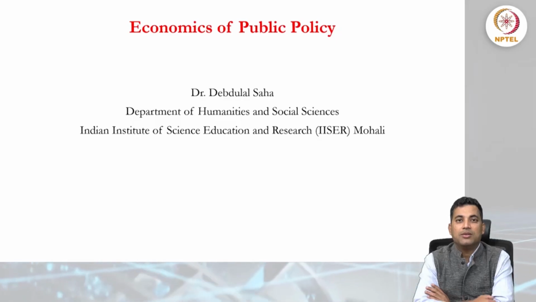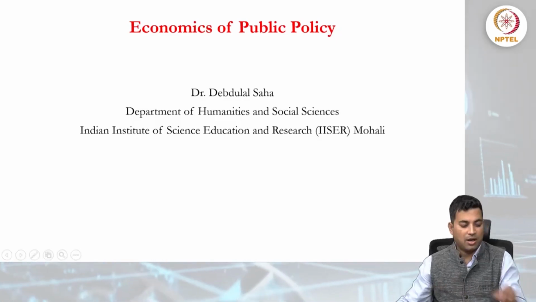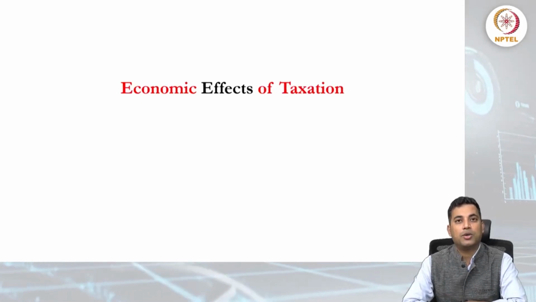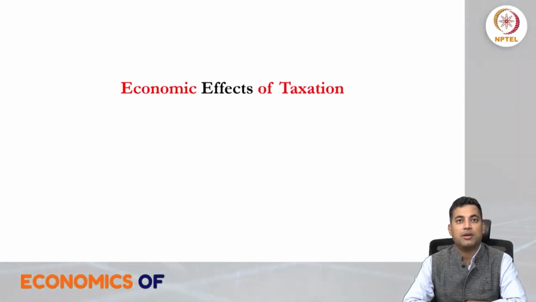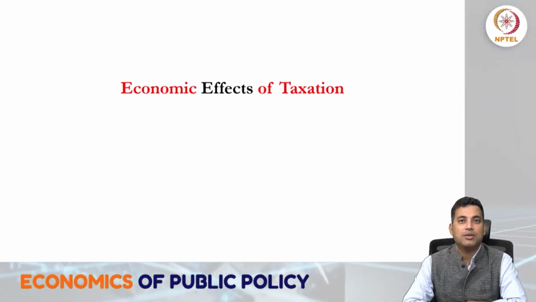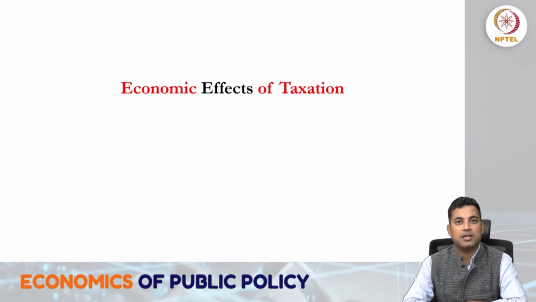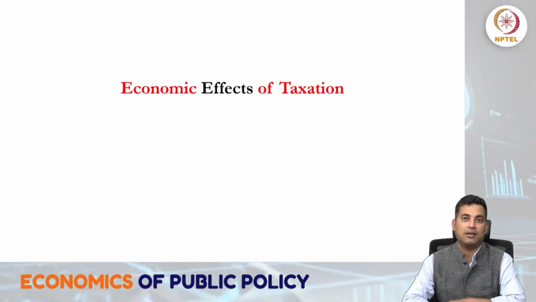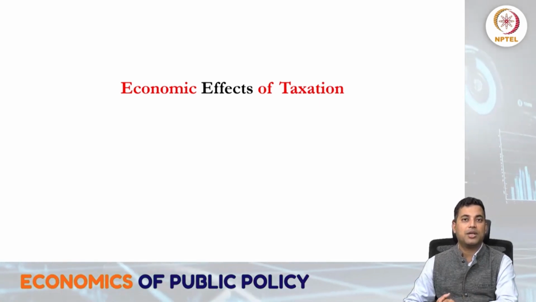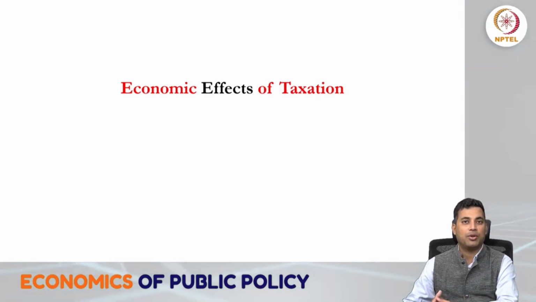So let us begin with what we are actually talking about when we discuss the economic effects of taxation. We began some of the definitions in our last lecture. Today we will talk a bit more about how we calculate taxation from income.